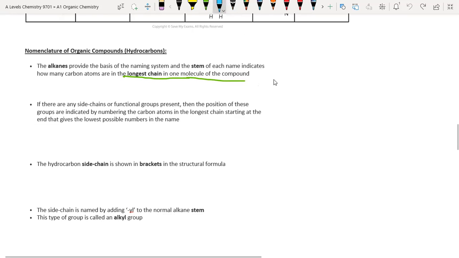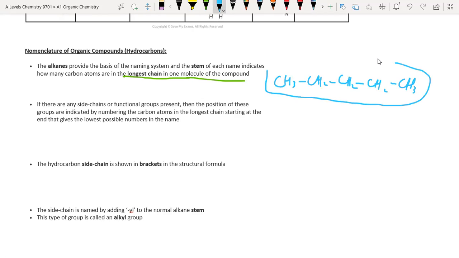CH3, CH3, CH2, CH2CH3. This is the longest chain of the hydrocarbon. If there are any side chains or functional groups present, then the positions of these groups are indicated by numbering the carbon atoms.